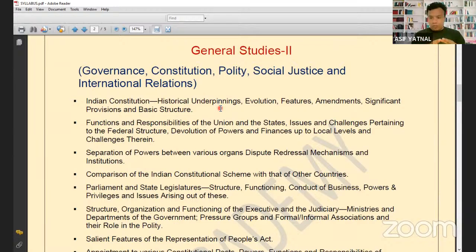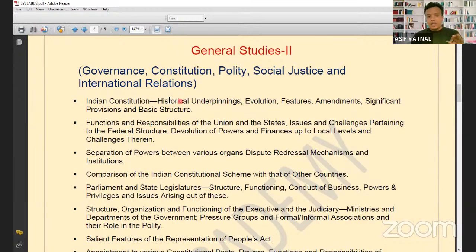So what is the influence? It is not that the Constitution of India suddenly came into being in 1947. The Indian Constitution has evolved over a period of time. Some of the features of the Indian Constitution we have taken, which already existed in British rule, and we made our own constitution. So historical underpinnings and evolution is the topic.